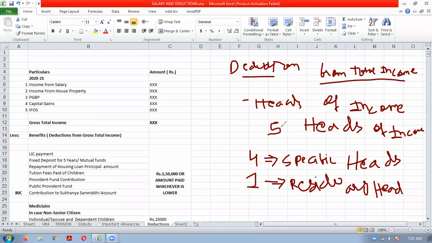Now, suppose a person is there, an assessee, who wants to calculate his tax. He wants to know how much tax he will be liable to pay. Let us take assessment year 21-22. So previous year is 2021, the relevant current previous year, and the assessment year will be 21-22. So this is the background we have just discussed. There are 5 heads of income, that is the 4 specific heads of income and 1 residuary head of income.